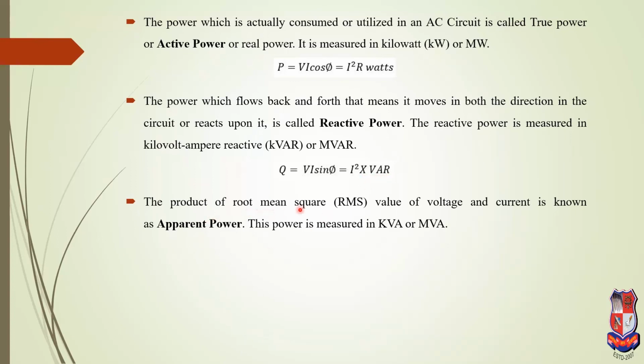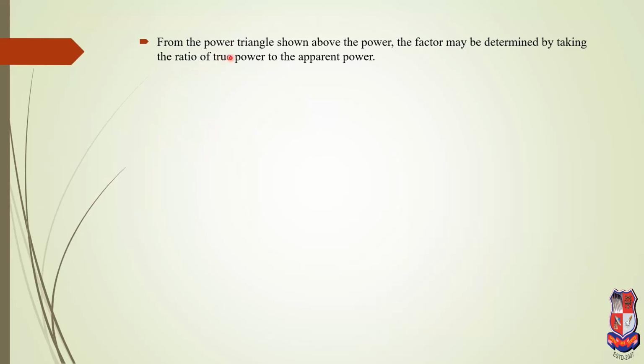Apparent power is the product of the root mean square of the voltage and current. Apparent power can be derived from the active and reactive power: S is equal to capital P plus j capital Q. Now, this is for the active and reactive power. Now, from the power triangle shown above, the power factor can be determined by taking the ratio of the true power to the apparent power. Now, the next important thing, power factor. Power factor is equal to cos phi, equal to active power over apparent power. Active power unit is kilowatt and apparent power unit is kVA.